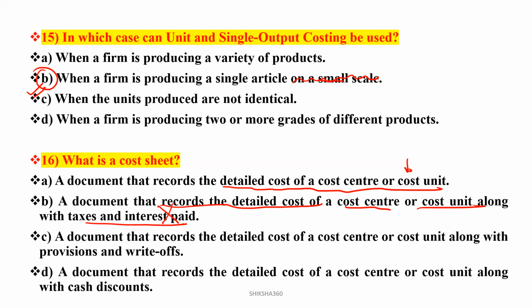A document that records the detailed cost of a cost center or a cost unit along with the provisions and write-offs? No, not any provision, not any write-off. Along with cash discount? No. Basically, it simply records the detailed cost of a cost center or a cost unit. Clear? How many hours they are working, how many hours are vacant time, how much work they are doing, all these things have to be covered here. But nothing regarding taxes or interest paid, provisions or write-offs or cash discounts, as these things are not to be included here.